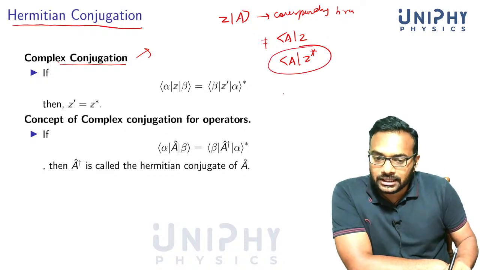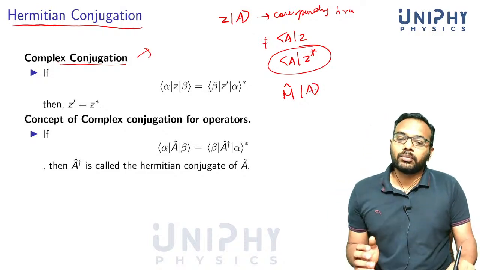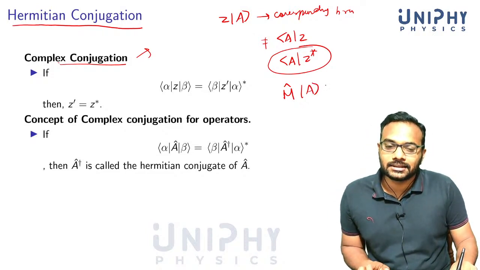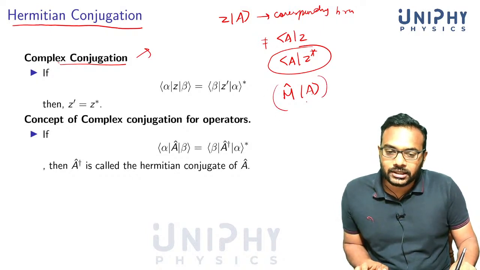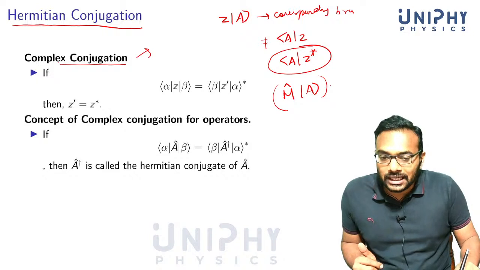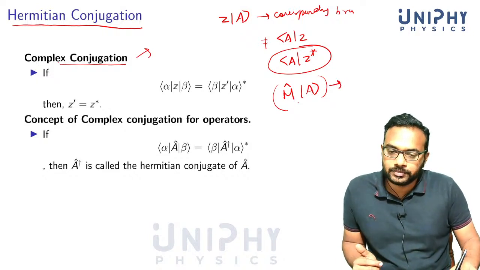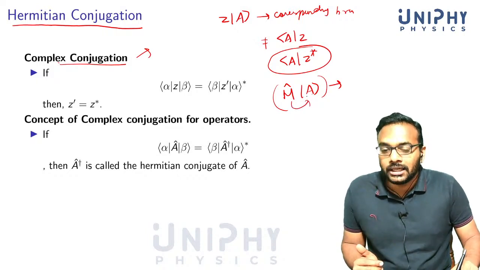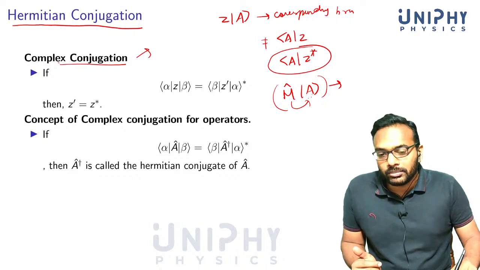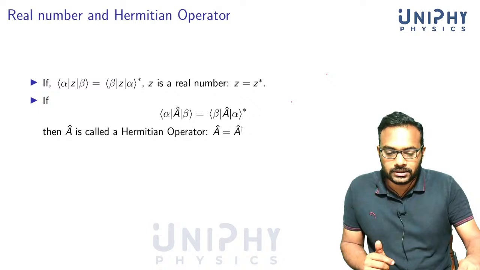Similarly, suppose you have an operator acting on a vector like this. We know that if an operator acts on a ket, you get another ket. But what's the corresponding bra for this ket? We know that this is a ket vector, because an operator acting on a state changes the state. If this is a column matrix and this is a square matrix, you get another column matrix by this multiplication.